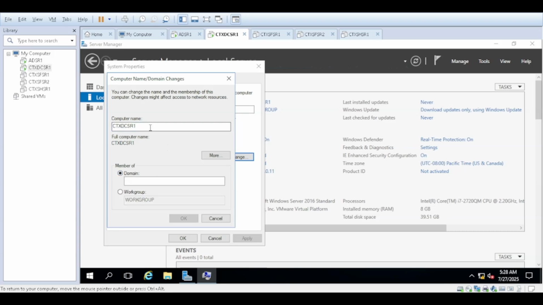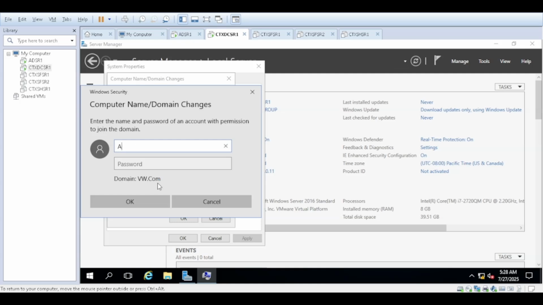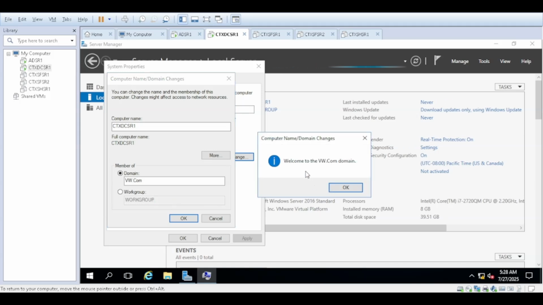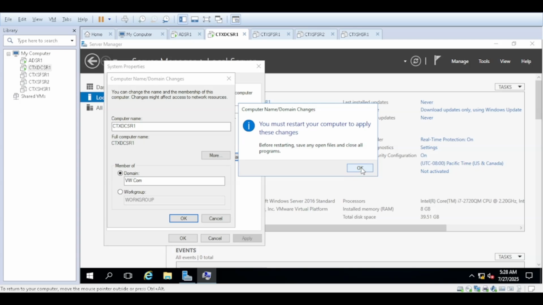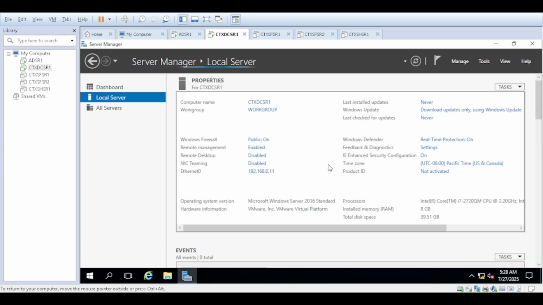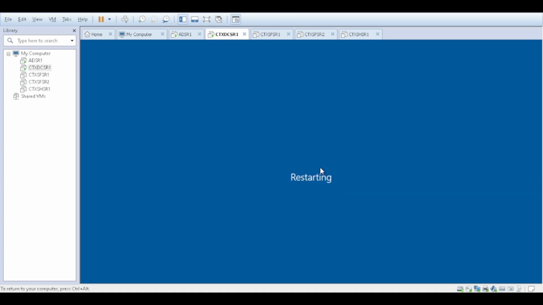Now I'm going to add this into our domain, virtualworkspace.com. Enter the credentials and password. Okay, so the server is added to the domain now. It will restart. I just restarted it now.